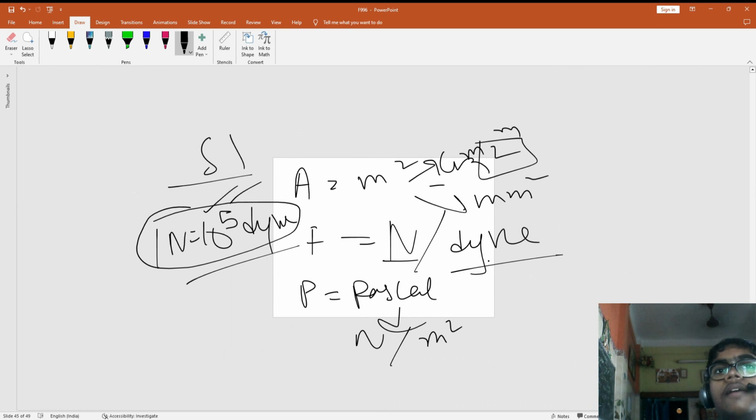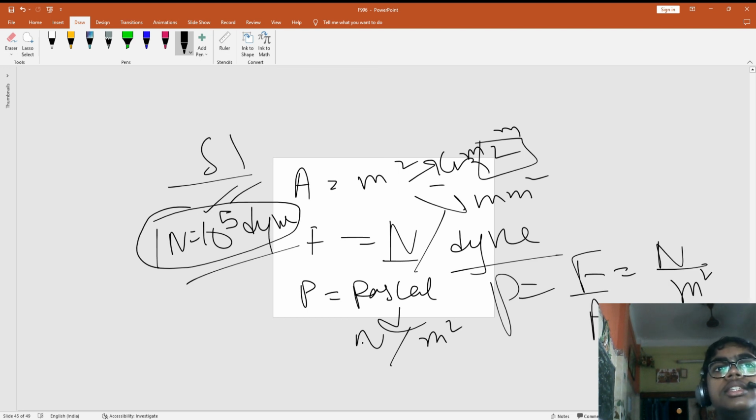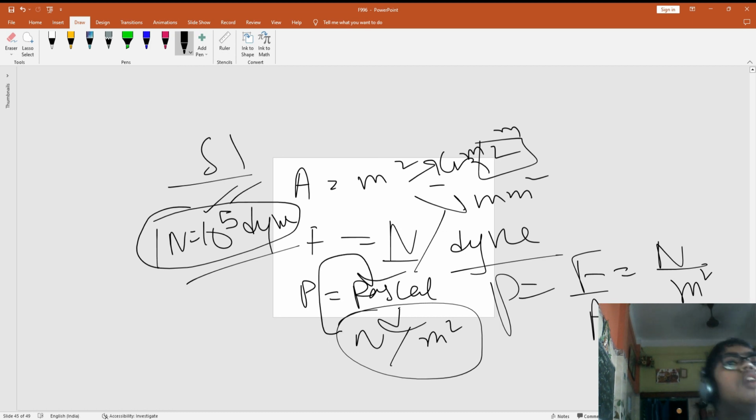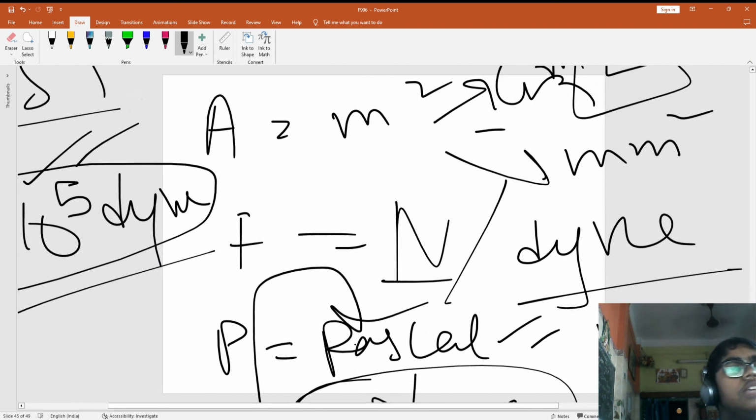Why is it Newton per meter square? Pressure is force by area. That is Newton by meter square, means Newton per meter square. That can also be represented by a unit called Pascal. That is an SI unit.